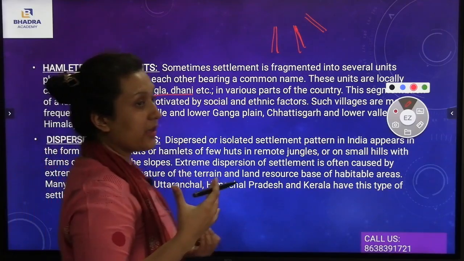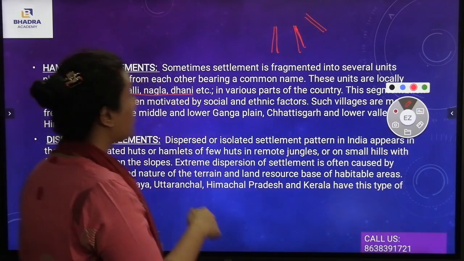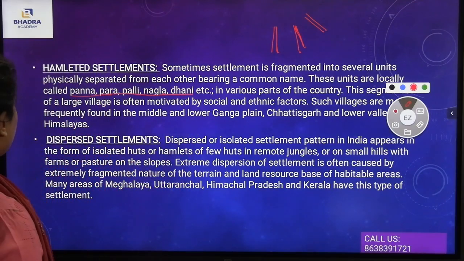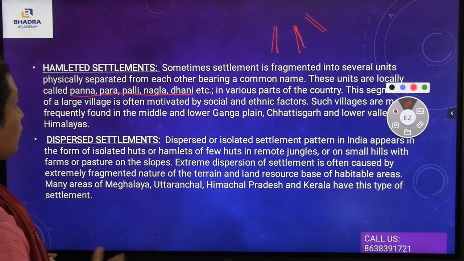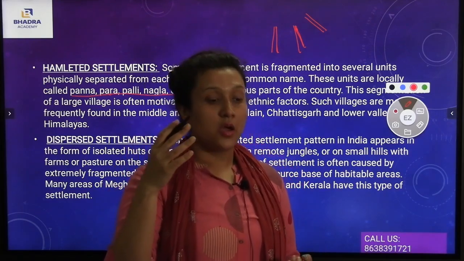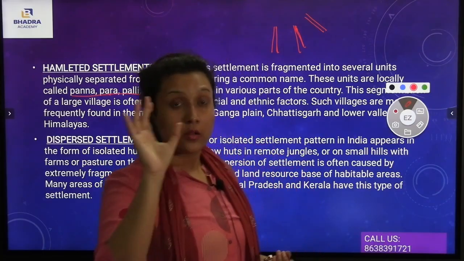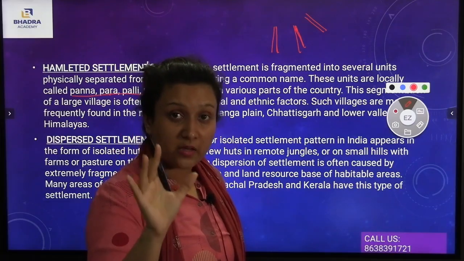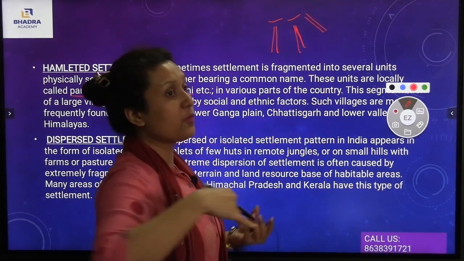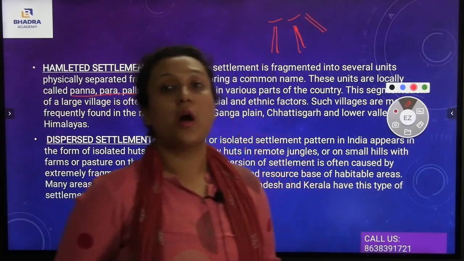You see, different Indians will be pronouncing it in different names. So here the neighborhood can be termed as Panna, Pada, Pali, Nagla, Dhani, etc. in various parts of the country. This segment of a large village is often motivated by social and ethnic factors. Very, very important. In semi-clustered and clustered regions, there is not much of a common social structure, but here the neighborhood is being divided according to the religion, according to the caste itself, which means according to the ethnicity, according to the culture, the neighborhoods are being divided.